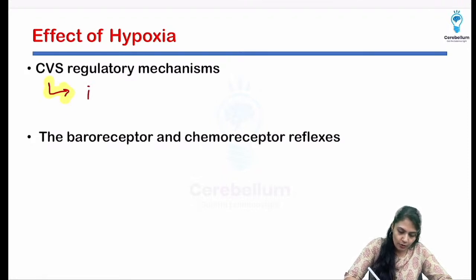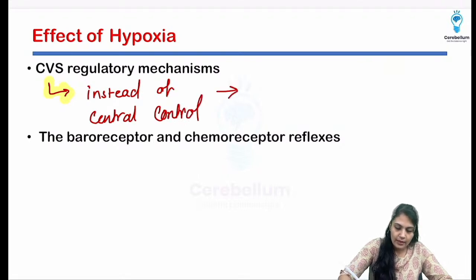So instead of central control, it gets affected by local factors.